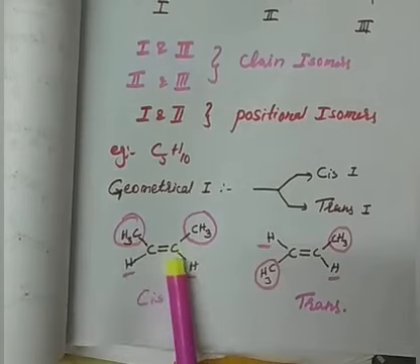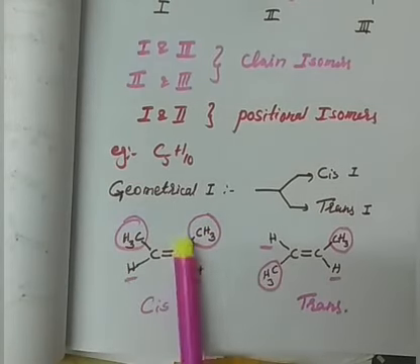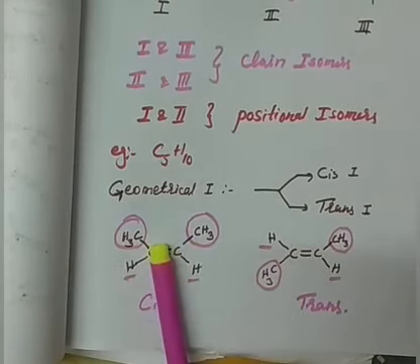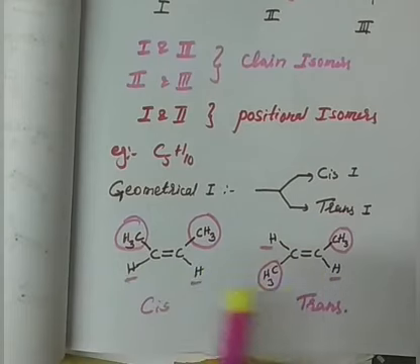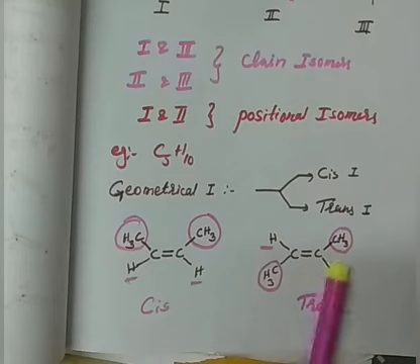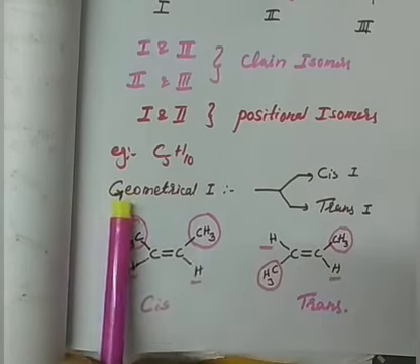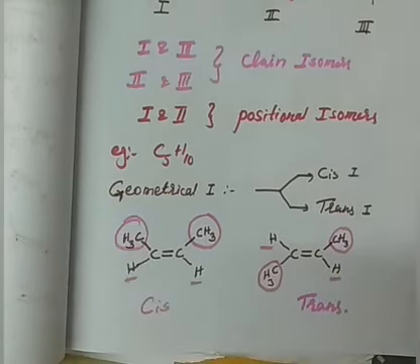So on the double bond, see the spatial arrangement. First I have to write the spatial arrangement properly; only then can I say whether the given compound is a cis isomer or a trans isomer. Right? These are called geometrical isomers. Actually they belong to the stereoisomers.